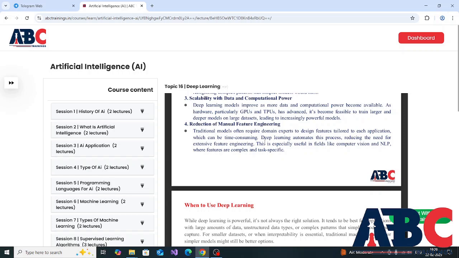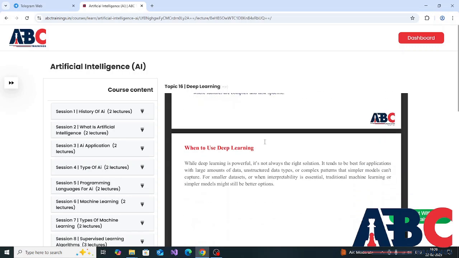The last reason why deep learning is so valuable is reduction of manual feature engineering. Traditional models often require domain experts to design features tailored to each application, which can be time consuming. Deep learning automates this process, reducing the need for extensive engineering. This is especially useful in fields like computer vision and NLP, where features are complex and task specific.